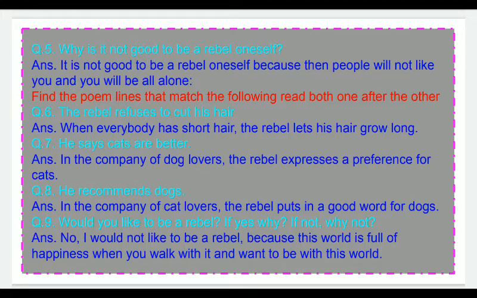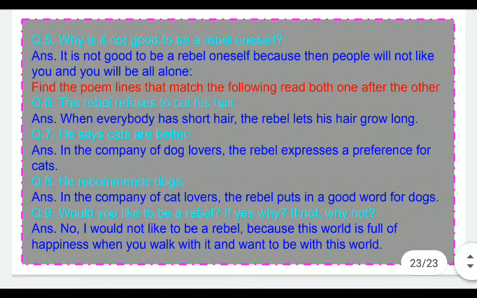Would you like to be a rebel? If yes, why? If not, why not? So I would not like to be a rebel because this world is full of happiness when you walk with it and want to be with this world. Means you don't want to keep yourself separate from the world. You want to enjoy the happiness of the world.